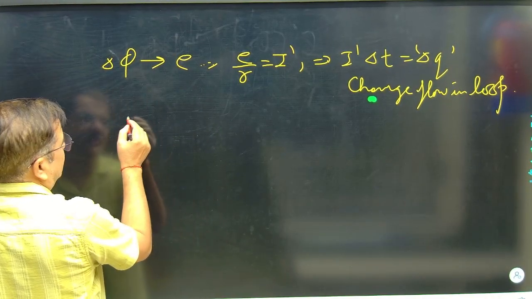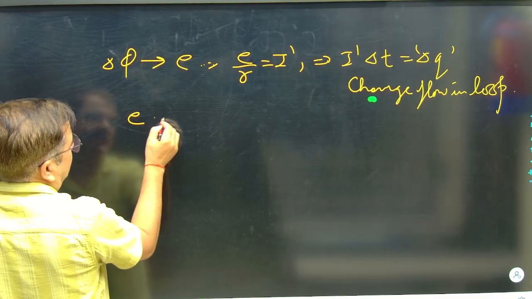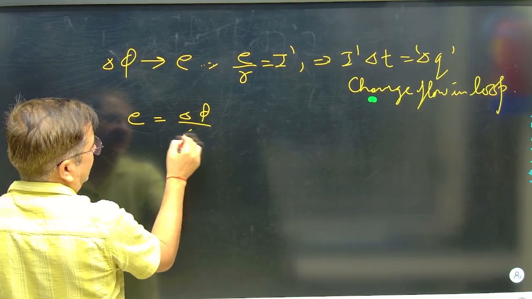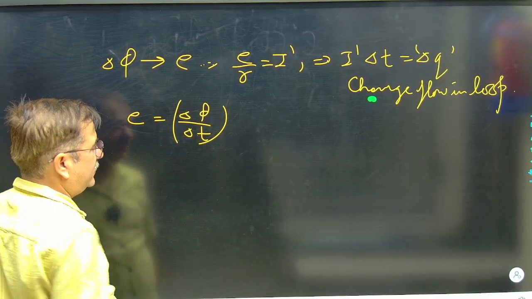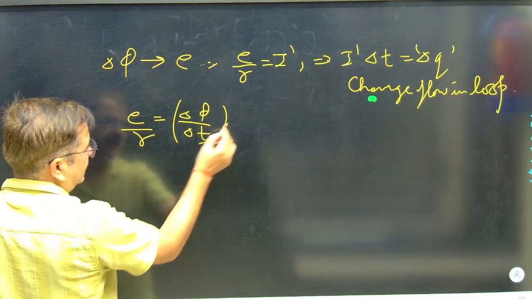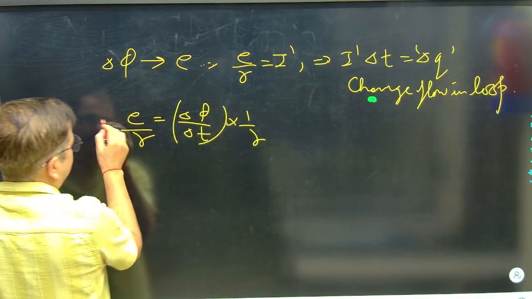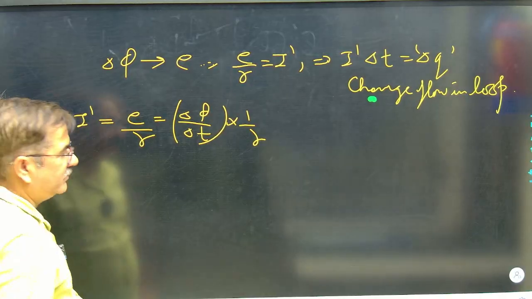Now the flux change: E is equal to delta phi by delta T. EMF upon resistance, 1 by R, will give the induced current.